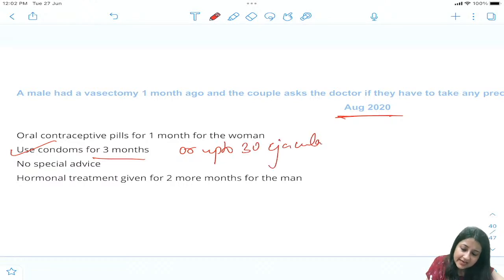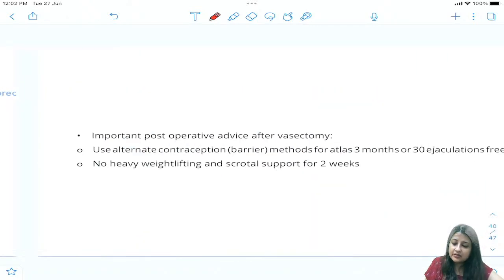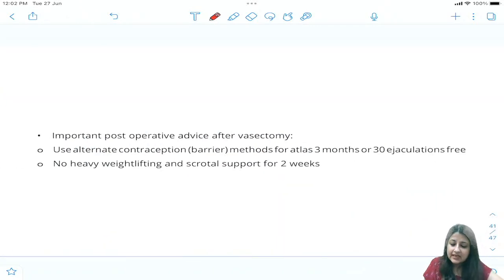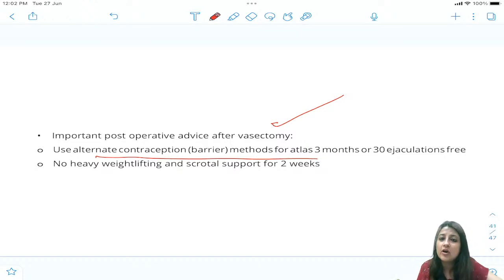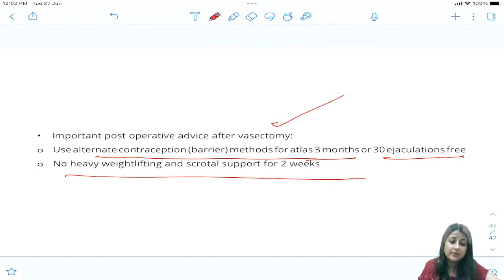Okay, this is a very commonly asked question nowadays, guys. This is very important, so I just want you to see once. Important post-op advice after vasectomy: use alternate contraception, barrier method, not any pills or anything, for at least 3 months or 30 ejaculation free, no heavy lifting, and scrotal support for 2 months. ठीक है?